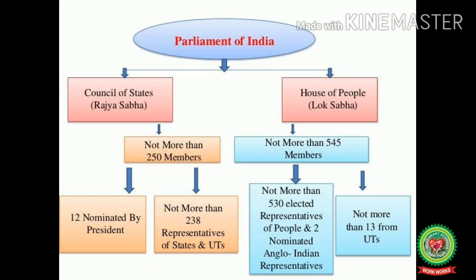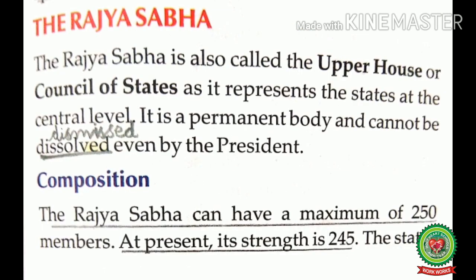Now, let us discuss the other house of the Parliament of India, that is the Rajya Sabha. Rajya Sabha is also called the upper house of the Parliament or the Council of States. The maximum number of members of the Rajya Sabha can be 250, and out of these 250 members, 238 are representatives of the states and the union territories, and 12 are nominated by the President of India. The Rajya Sabha is also called the upper house or the council of states as it represents the states at the central level. It is a permanent body and cannot be dissolved even by the president.